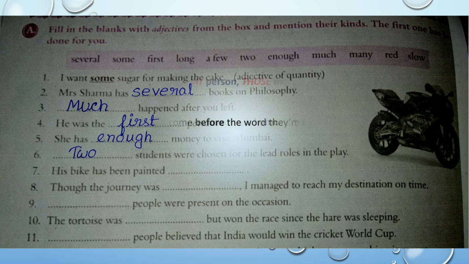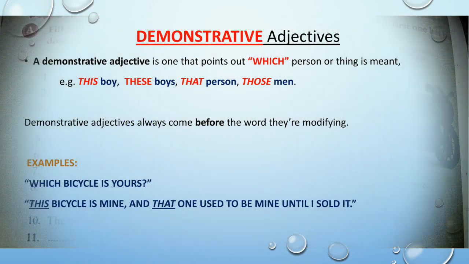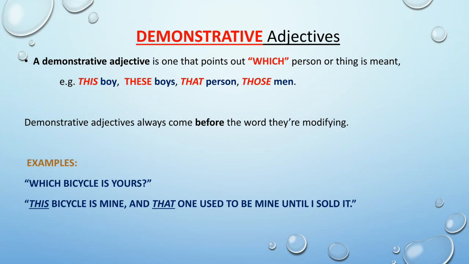Okay. Let us move to the next kind of adjective, that is demonstrative adjective. So what is a demonstrative adjective? A demonstrative adjective is one that points out which person or thing is meant. For example, this boy, these boys, that person, those men.